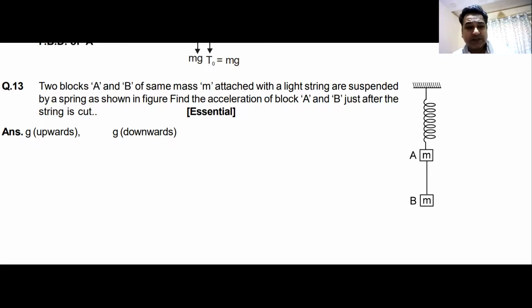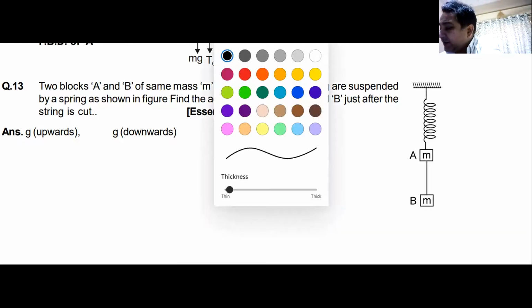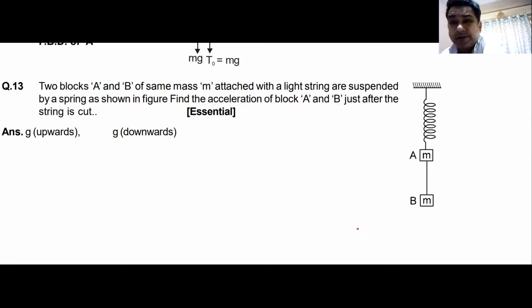What is the first thing that we are going to do? Abhiram, can you unmute yourself? Tell me what is to be done. Okay, Abhiram is telling me that we have to draw the free body diagram. Free body diagram in equilibrium. That is what I'm going to draw.